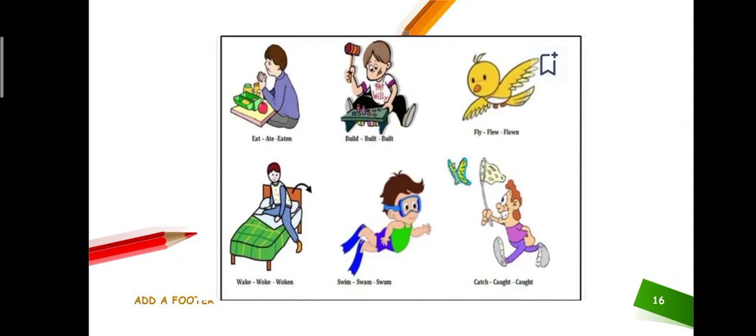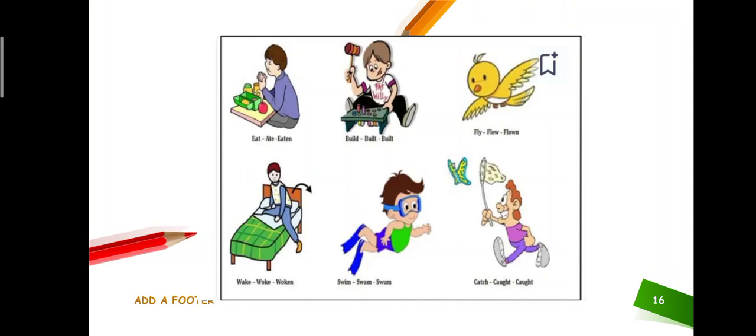In that picture you can easily identify, just like we are talking about eat. If you are trying to tell me, ma'am, I have eaten that pizza last night, that means you are talking about a perfect tense, a past tense. Eaten is the third form of the verb, which we can use in the perfect tenses. I will tell you the tenses in another class, so don't worry about it, but at that time you have to identify which form of the verb is first, ate is the second form, and eaten is the third form. Okay, let's move to the other picture. Build.